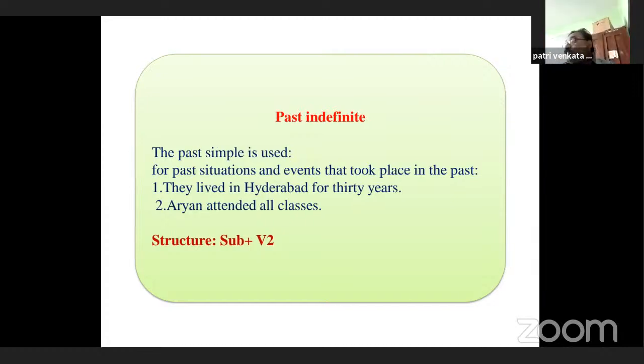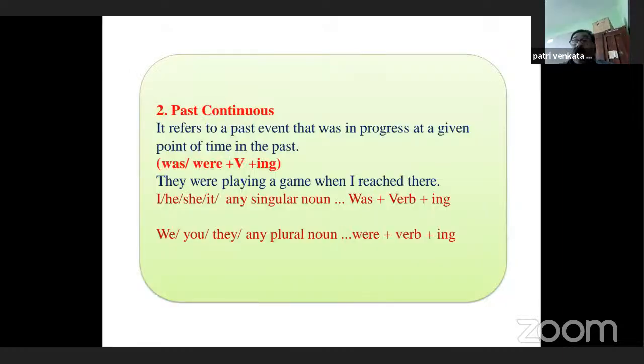Let us come to the next one, that is the past continuous. What is past continuous? It refers to a past event that was in progress at a given point of time in the past. For example, they were playing a game when I reached there. When I reached there, what were they doing? They were playing a game. Very simple, very easily you can understand. Suppose I say an incomplete action in the past. They were playing a game when I reached there. When I reached there, that is completed.